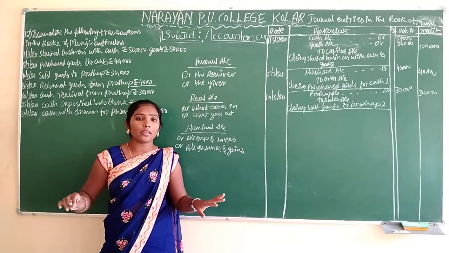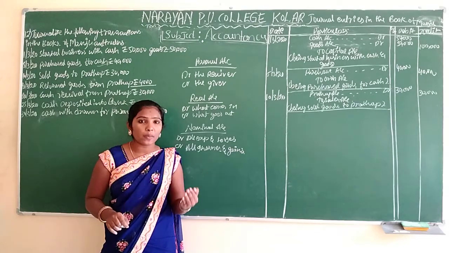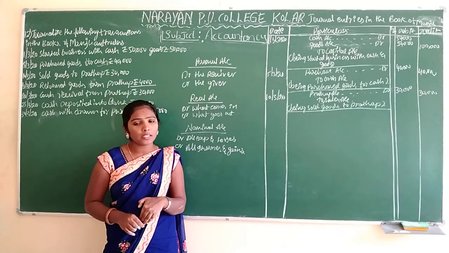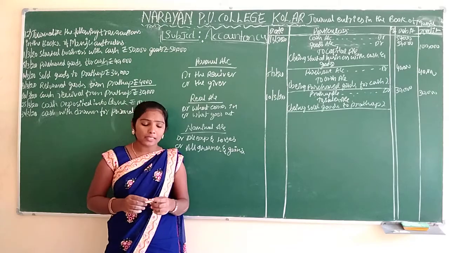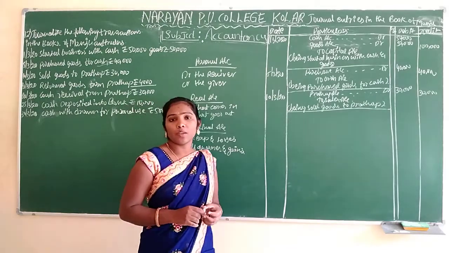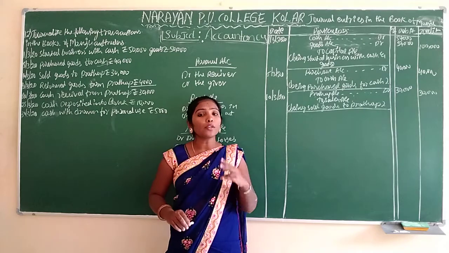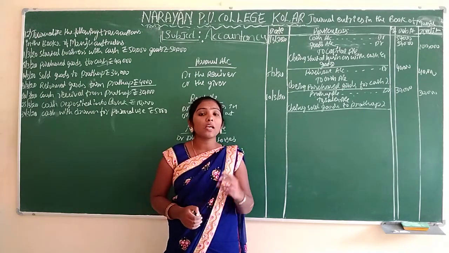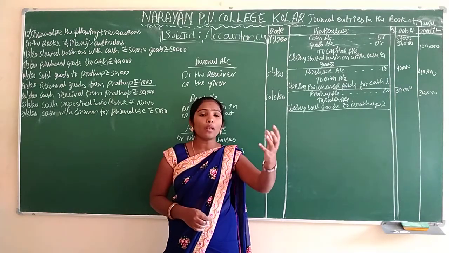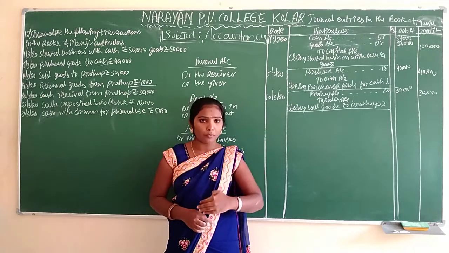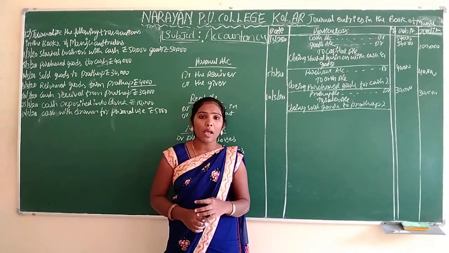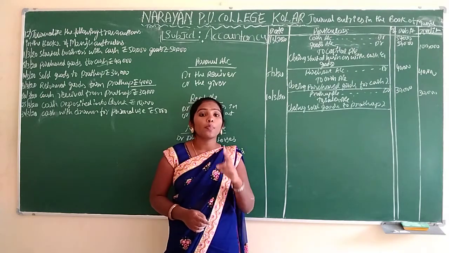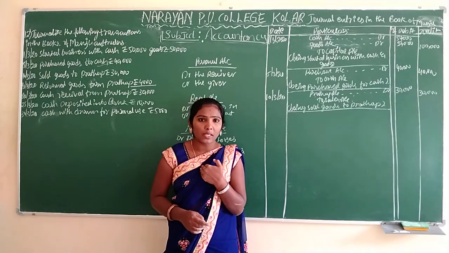Otherwise they will not return. That should be an expense for us. Example, I will say pens. 10 pens. If 2 pens are damaged, the person who purchased will return them to me. At that time, that is a loss. The 2 pens should be a loss for me.